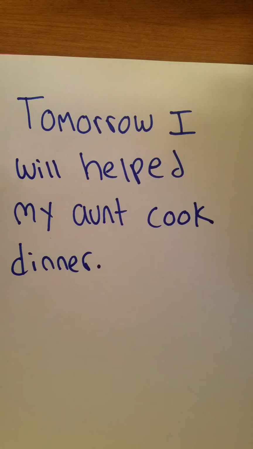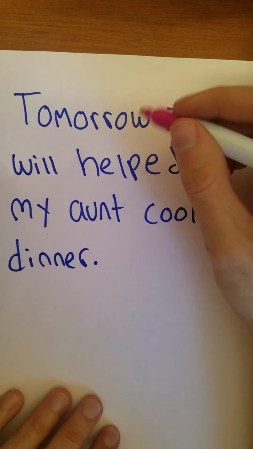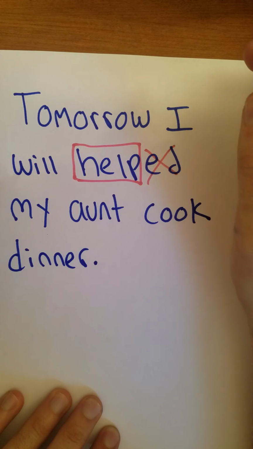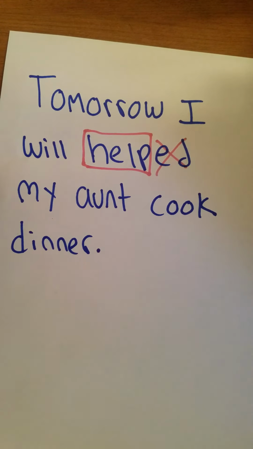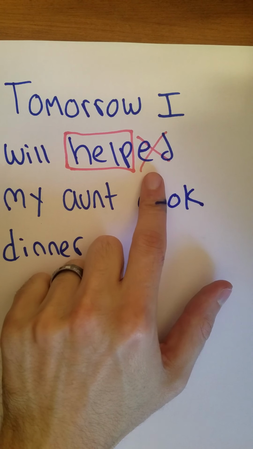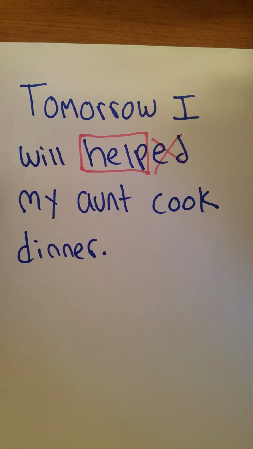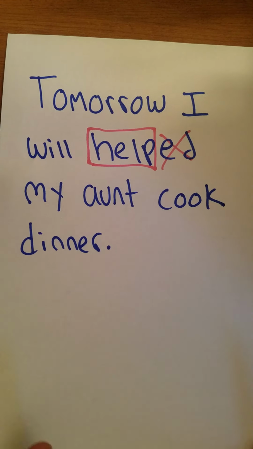What is wrong with this sentence? Tomorrow I will help my aunt cook dinner. What doesn't make sense? Yes, it shouldn't say helped. Tomorrow I will help my aunt cook dinner. So you start to see how it's really important whether we have that ed on the end or not. Because being in the right tense is going to make our sentences make sense and make sure our readers know when our actions are taking place.